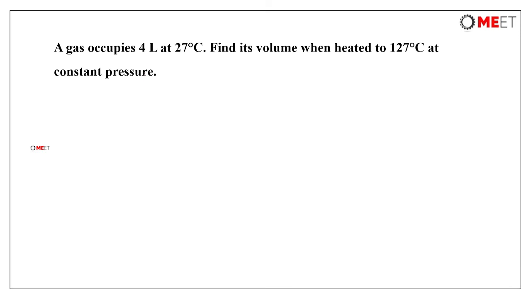Now coming to the next question. A gas occupies 4 liters at 27 degrees centigrade. Volume V1 is 4 liters. Temperature T1 is 27 plus 273. We have to take absolute temperature, that is in terms of kelvins, so 300 Kelvin. We need to find the volume V2 when heated to 127 degrees centigrade. So 127 plus 273, this is 400 Kelvin.